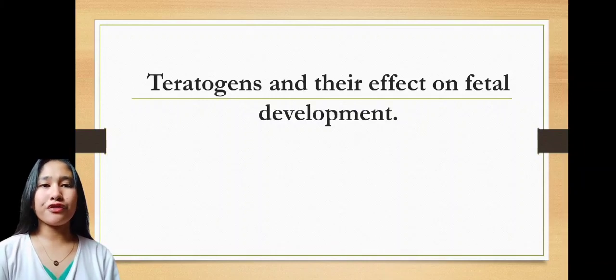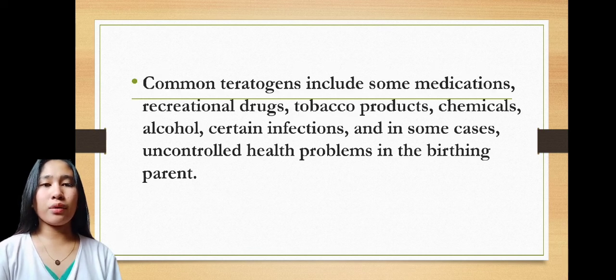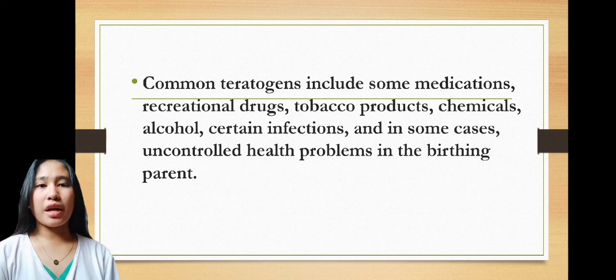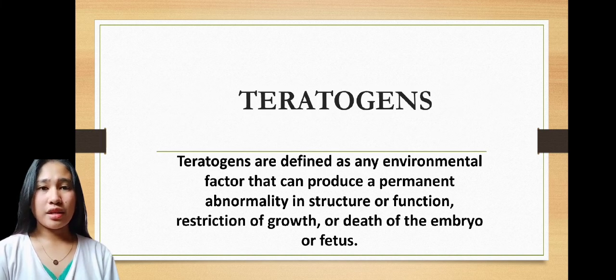Next, examples of teratogens and their effects on fetal development. Common teratogens include some medications, recreational drugs, tobacco products, chemicals, alcohol, and certain infections, and in some cases, uncontrolled health problems in the pre-birthing parent. So, what are teratogens? A teratogen is something that can cause birth defects or abnormalities in a developing embryo or fetus upon exposure.